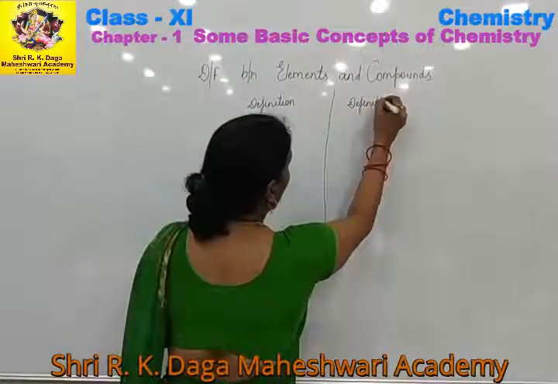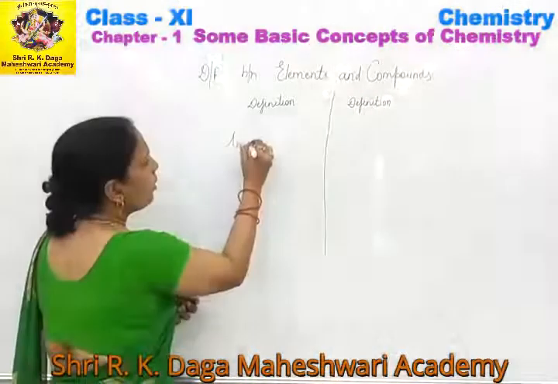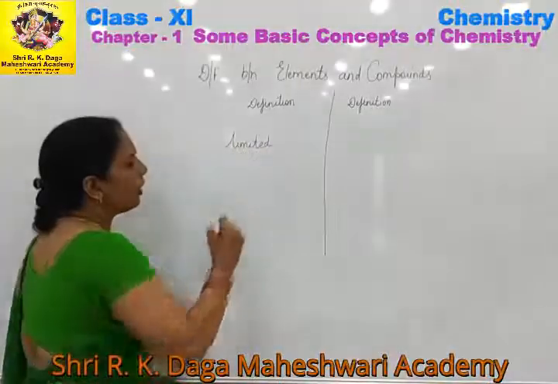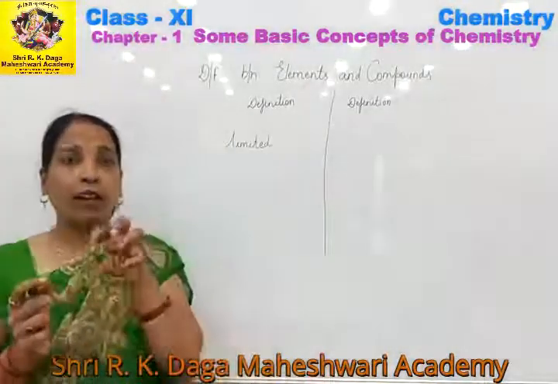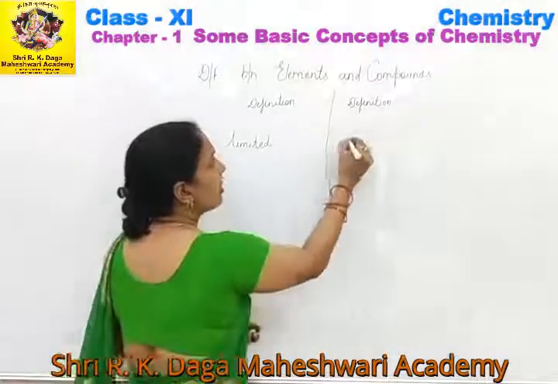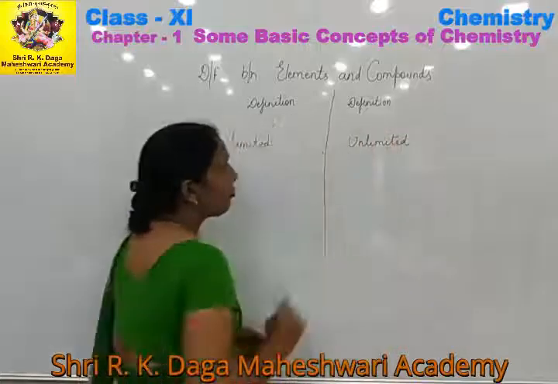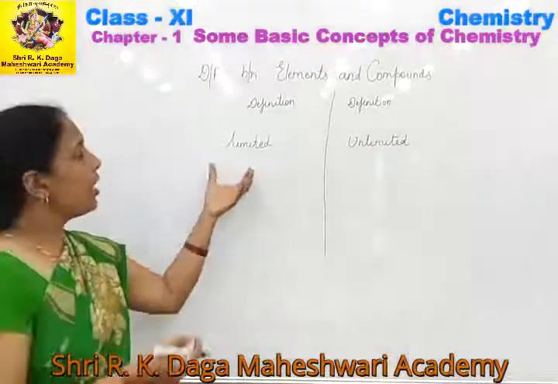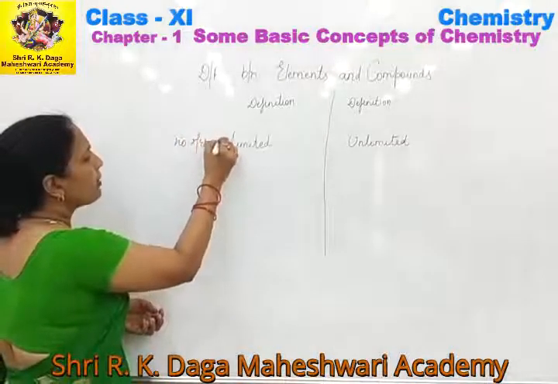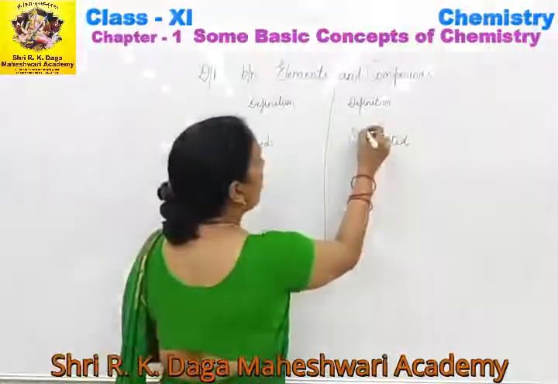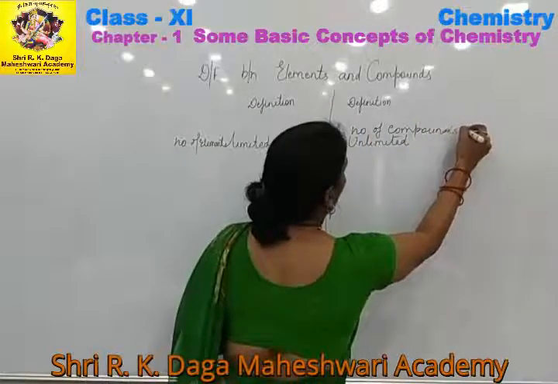Now what is the second difference? Number of elements are limited. You know very well, in the periodic table there are a total of 118 elements. So the number of elements are limited, while the number of compounds are unlimited. So the second difference is number of elements are limited, and number of compounds are unlimited.